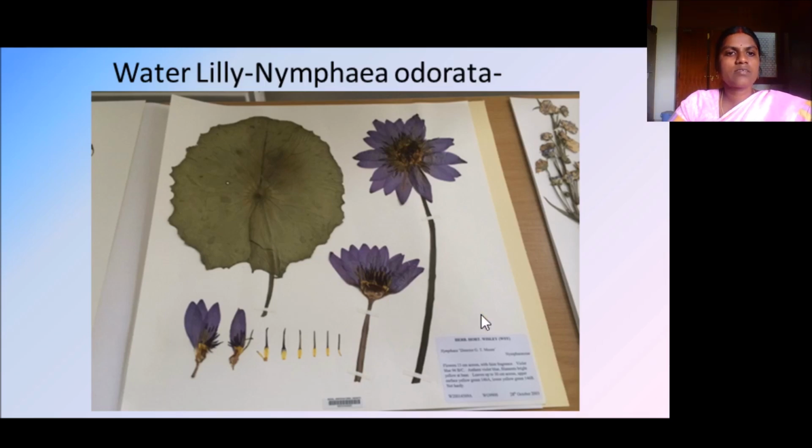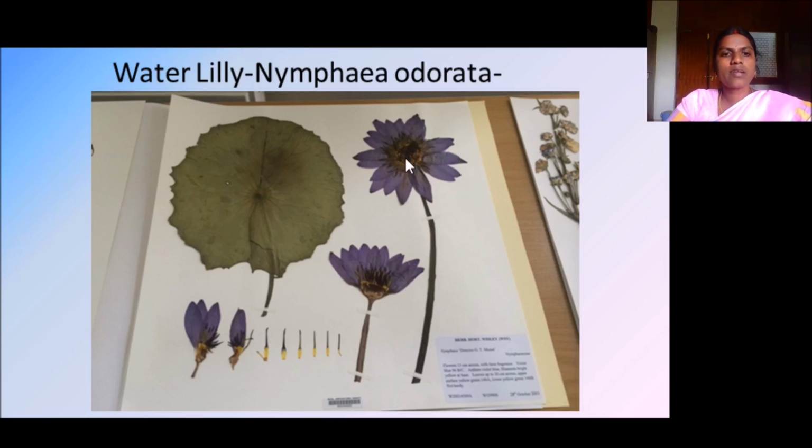Nymphaceae. This is a flowering plant. In this herbarium, you should note down the collection date of this organism and the location where you collected it. For example, the area where you have collected: is it in Pondicherry or somewhere like Chennai?